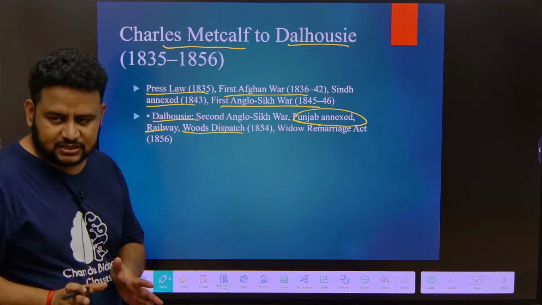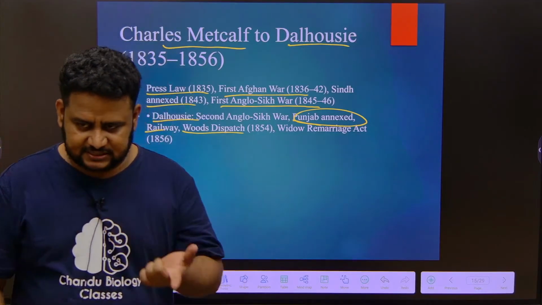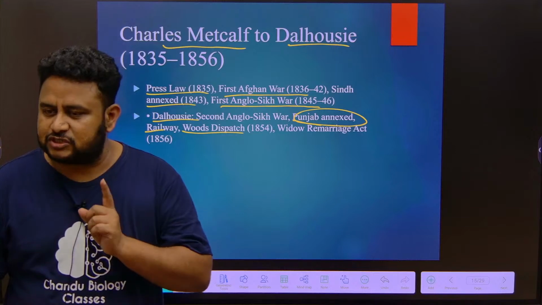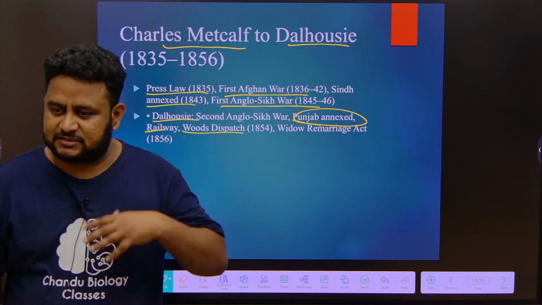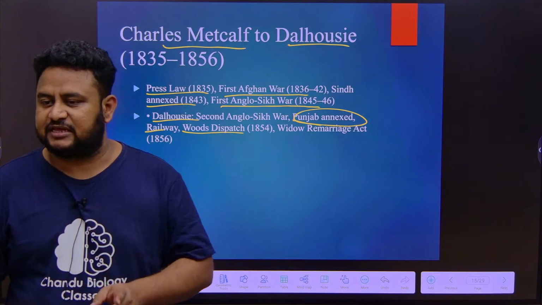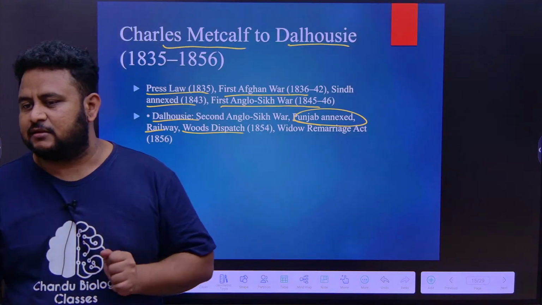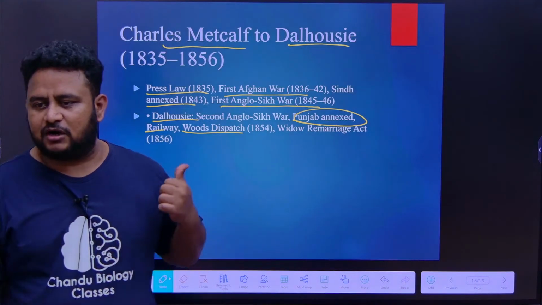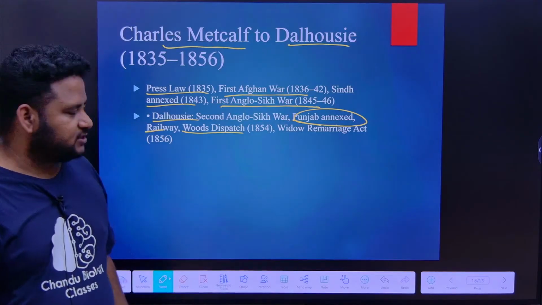So under Dalhousie, Punjab was annexed. That was against India. But the most important reforms he brought were in railways. Railways were introduced. In 1853, the first train from Bombay to Thane started moving. Under whom? Lord Dalhousie. Another thing is Wood's Dispatch.